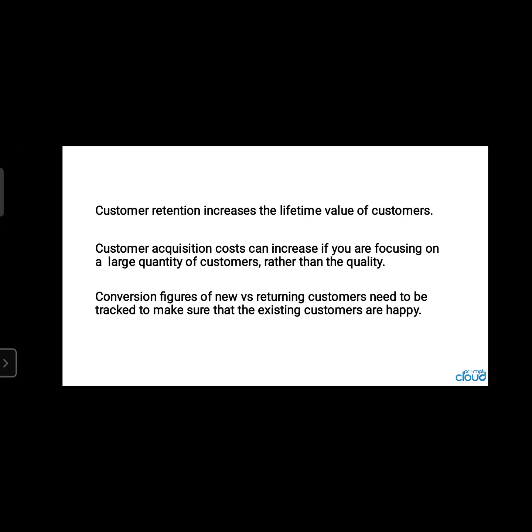One individual customer in a span of 10 years gives a benefit of 75,000 rupees. That is what is calculated as the lifetime value of a customer. Customer acquisition cost can increase if you are focusing on a large quantity of customers rather than quality.